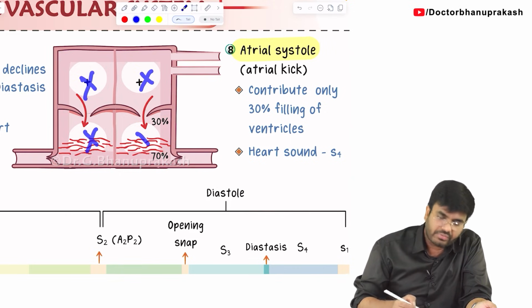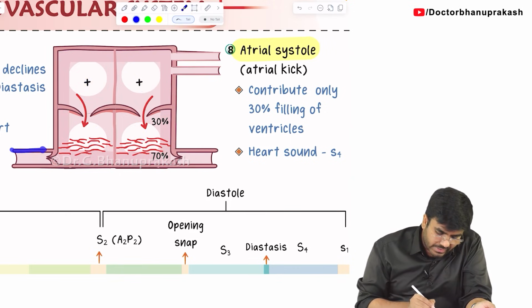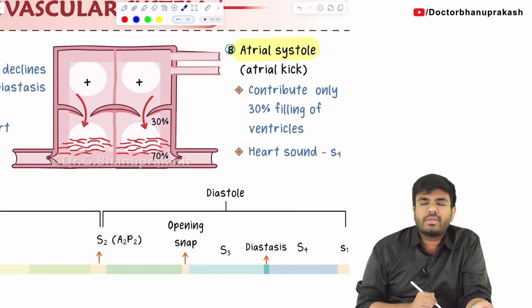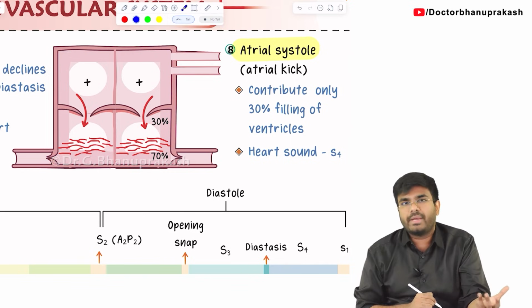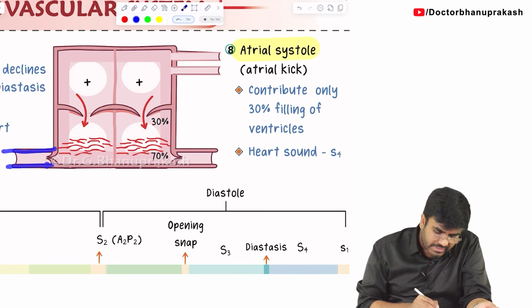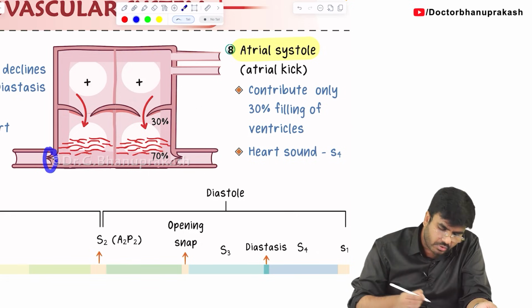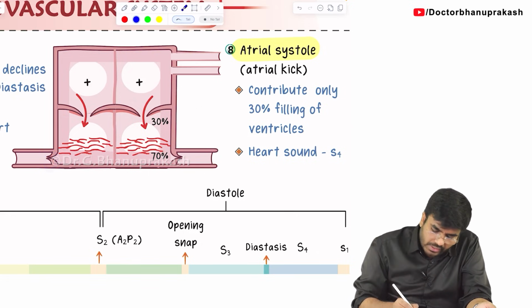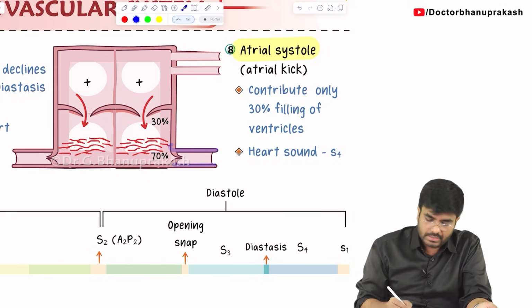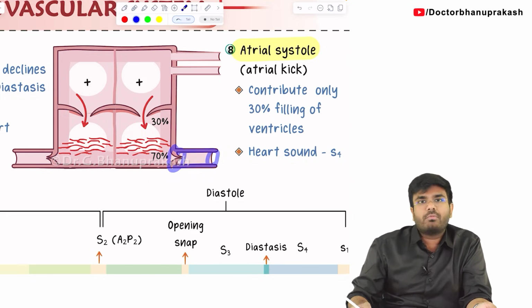Right ventricle, left ventricle. What is this blood vessel that is coming out of the right ventricle? This is a pulmonary artery, let's say. Actually, it's a pulmonary trunk. Later, it will divide into pulmonary arteries. For easy understanding, let's say this is a pulmonary artery which is taking the blood to the lungs. And what is the valve present over here? A pulmonic valve. And what is this blood vessel that is coming out of the left ventricle? Here is the aorta. And what is this valve? Aortic valve.